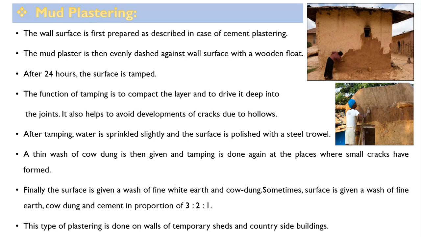So with the help of this white earth, and sometimes cow dung is mixed with this, so that no cracks will develop. As such, in case of this, 99% of the times you will not find any sort of cracks in mud plastering. And this mud plastering is useful in all seasons: rainy season, cold season, summer season. It is natural, so definitely it copes with the natural conditions. So this is the best type of plastering, but it is used in villages.